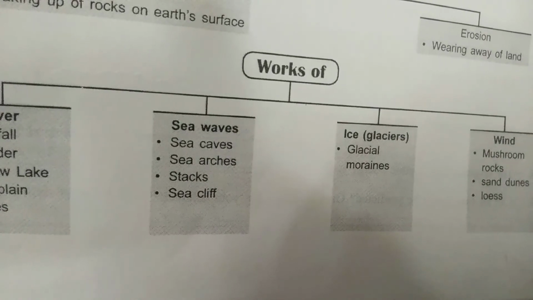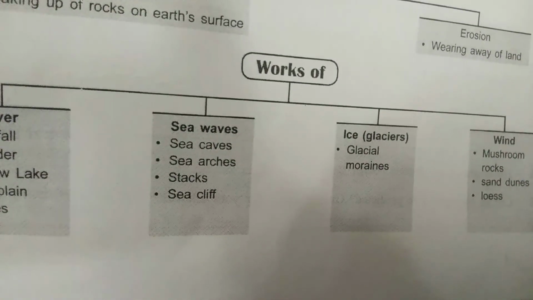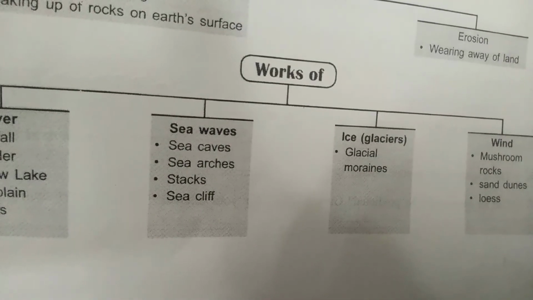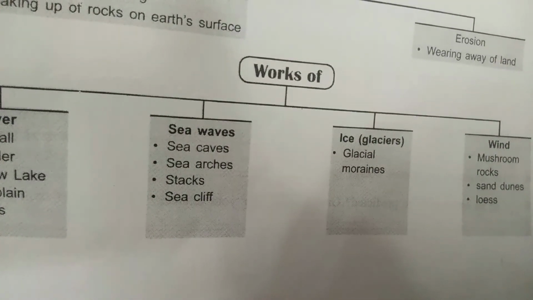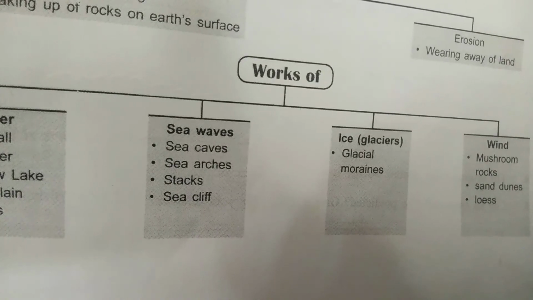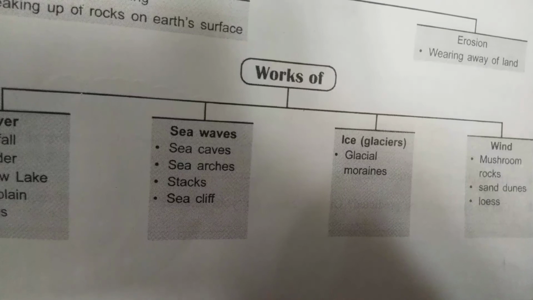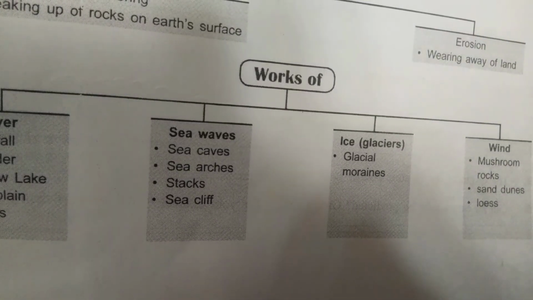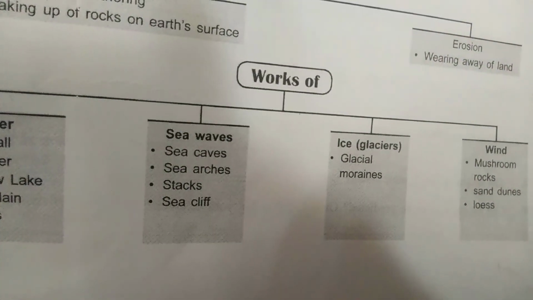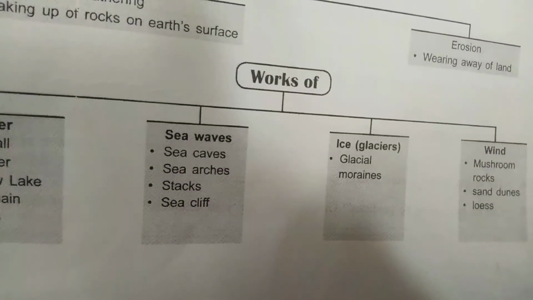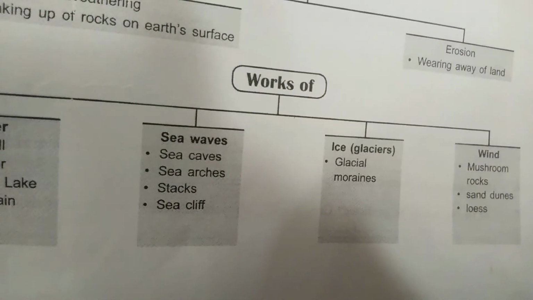Next we have stacks. A stack is a geological landform consisting of a steep and often vertical column of rock in the sea near a coast. Stacks are formed when a part of a headland is eroded by hydraulic action, that is, the force of the sea or water crashing against the rock.